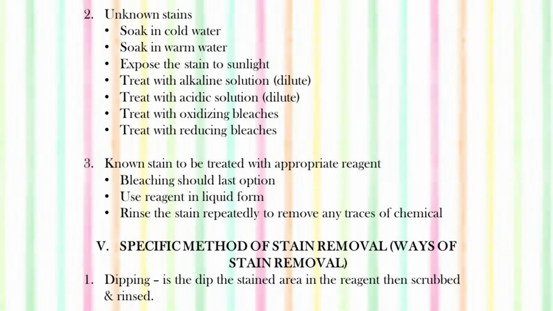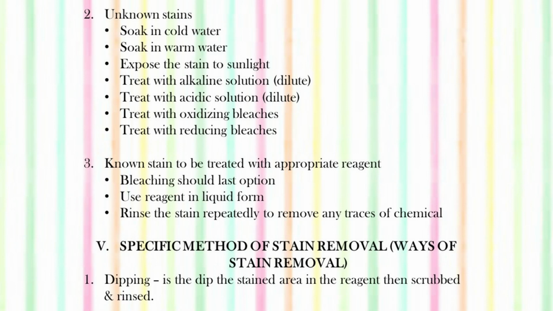Then if the stain doesn't go, we should treat it with a dilute acidic solution. Even if the stain still persists, we use oxidizing bleaches, and in the end we use the reducing bleaches. Now, if we have a stain which is known to us, and we know that this is an animal stain or vegetable stain or a mineral stain, we can use the appropriate reagent which is suitable for that particular stain.